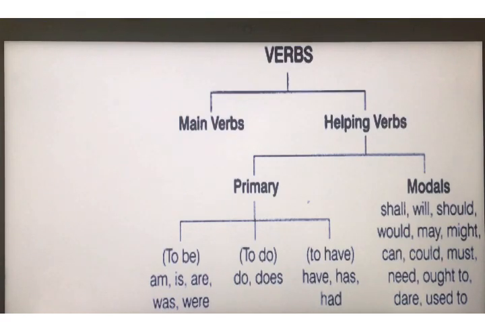Now, the basic difference is that the main verb is the primary verb. It can be used in a sentence by itself. It does not need the support of any other verb. While auxiliary or helping verbs are used with the main verb. They cannot stand alone by themselves. They need one more verb in support.